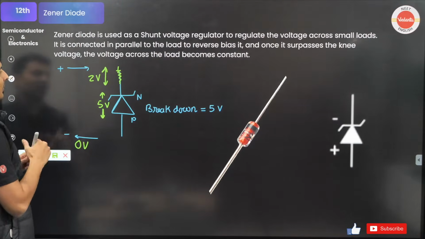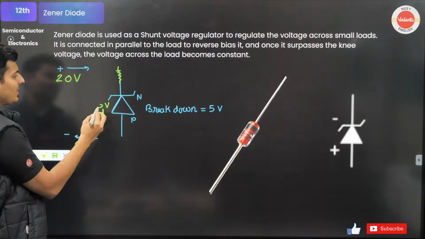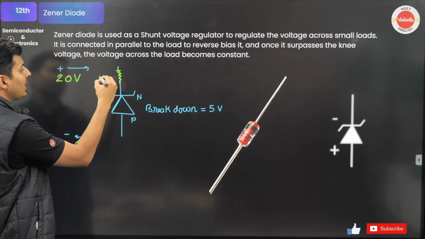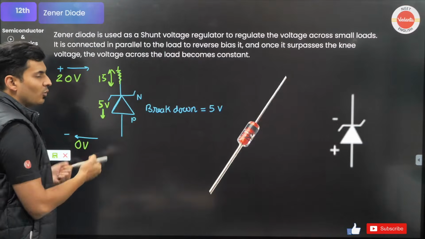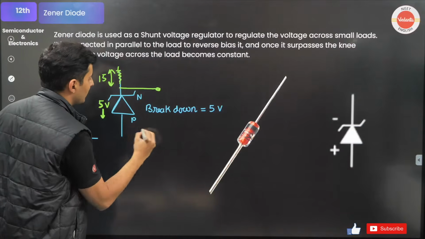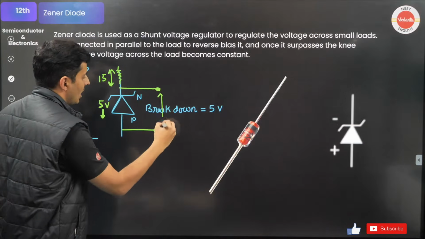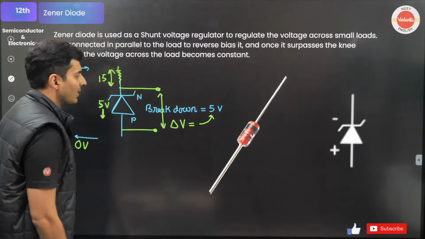If by chance you make that 7 volts, this will still remain 5, 2 volts will come over here. If you make that, let's say for example 20 volts, you will see out of the 20, 15 volts will come on the other parts of the circuit, only 5 volts will come over here. What it means is, if I take out 2 terminals from here, the voltage across this will always be 5 volts.